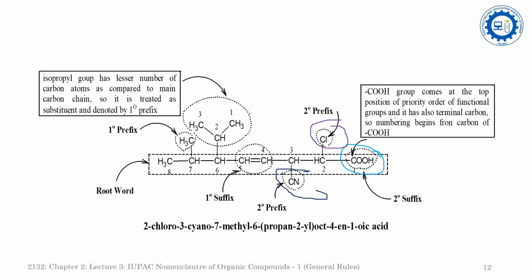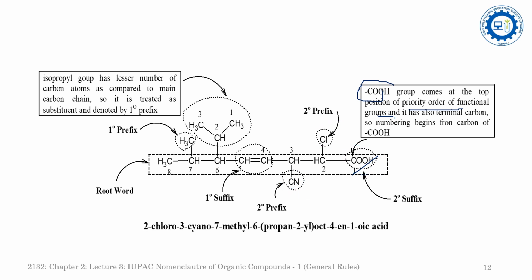But here you will see that there are two functional groups that contain a carbon atom. One is the carboxylic acid here, and one is cyano. But in the priority order of the functional groups, the carboxylic group comes first. So we will have to consider the carbon atom of the carboxylic acid as the terminal carbon atom, and start the numbering from the carbon atom of the carboxylic functionality.